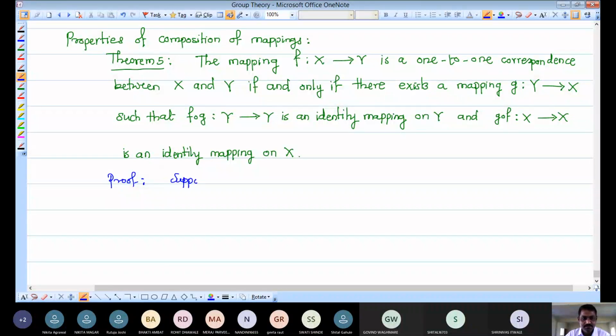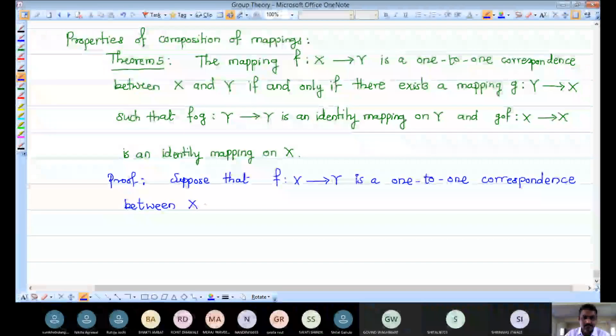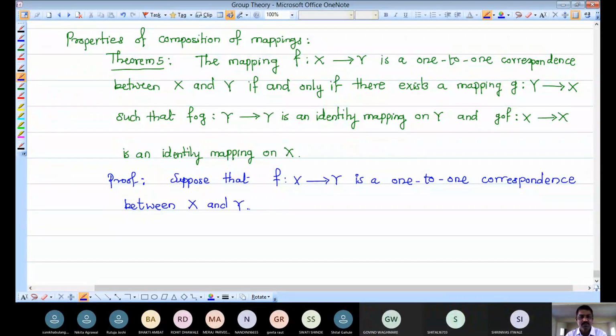Suppose that F from X to Y is a one-to-one correspondence between X and Y. That means F is a one-to-one correspondence between X and Y, which means F is a one-to-one and onto mapping from X to Y.